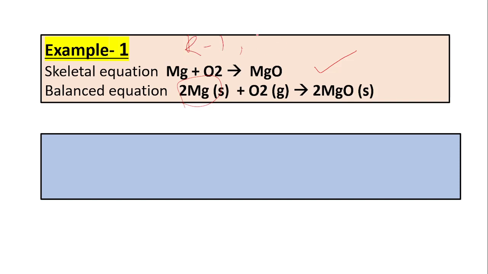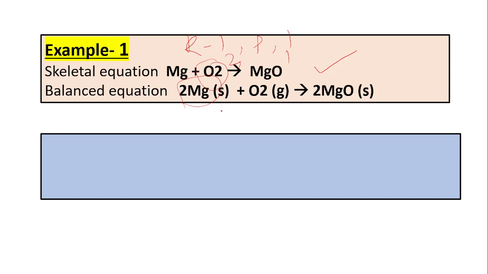In the product side, one magnesium is present. So magnesium is balanced. But look at the case of oxygen. There are two oxygen atoms in the reactant side, but there is a single oxygen atom in the product side. So oxygen is unbalanced. So where does this extra oxygen go?